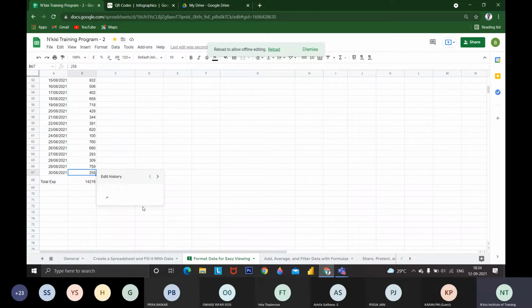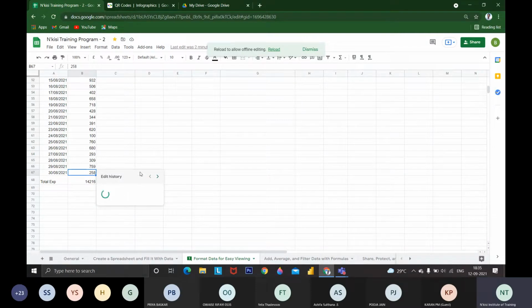It will show whatever values there were from the beginning to the current value. Initially it was 258, then by mistake I changed it to 0, then I replaced 0 with 258. Like this we can see the entire history.